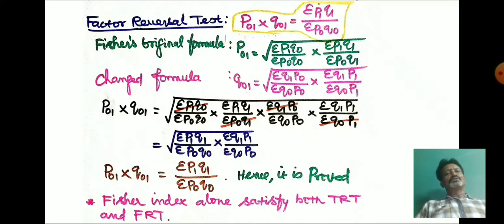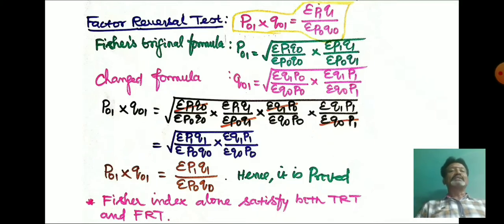So now we have to change the formula. How we have to change: under the factor reversal test we have to change the factor, that is, the price should be converted into quantity and the quantity should be converted into price. So the changed formula is Q01 equal to under root of sigma Q1 P0 divided by sigma Q0 P0 into sigma Q1 P1 divided by sigma Q0 P1. So this is the changed formula.